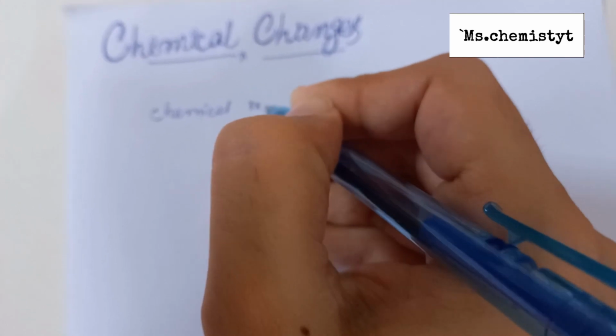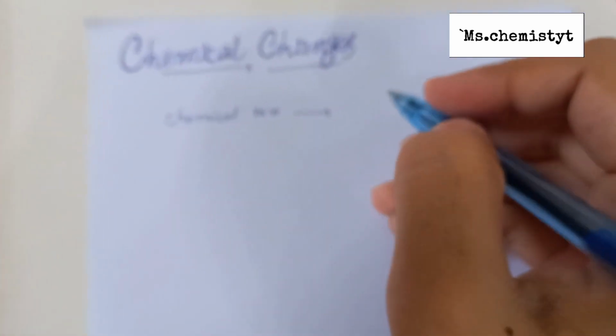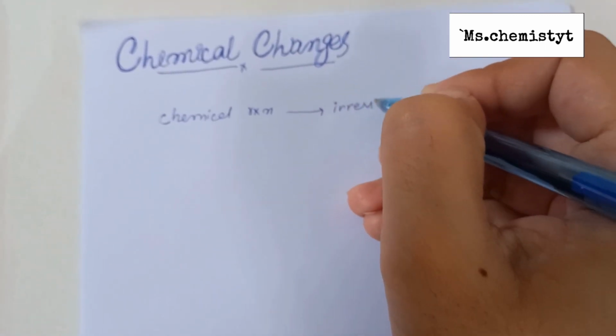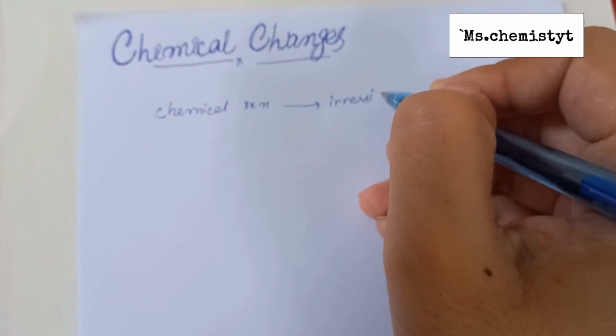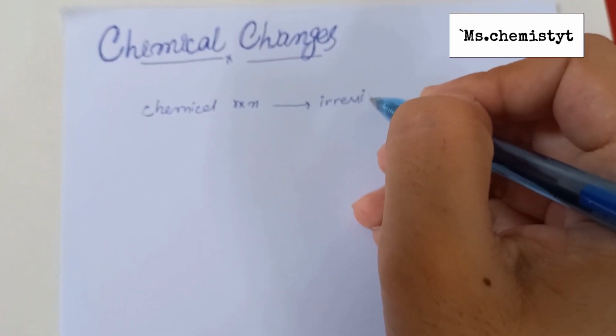Chemical reactions, and these chemical reactions are irreversible reactions. A few of them maybe are not, but most of them are irreversible reactions.